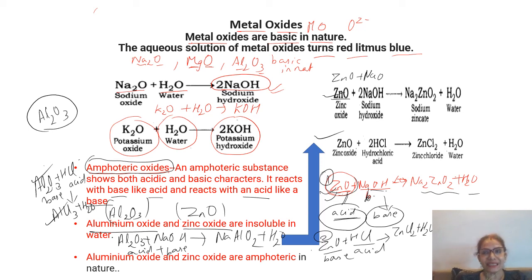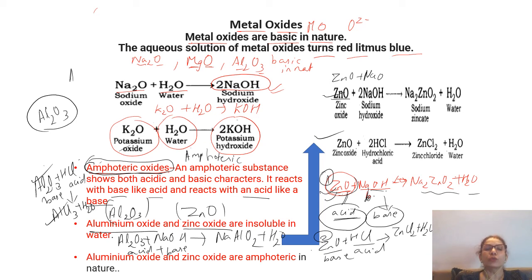Number one, they are basic in nature, but there are oxides which can behave both as an acid and a base. Such oxides are known as amphoteric oxides. You should know this term by now: amphoteric. So this is about the metal oxides. These are the chemical properties of metal oxides.